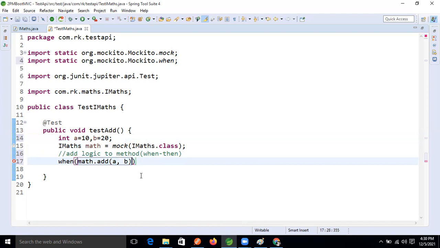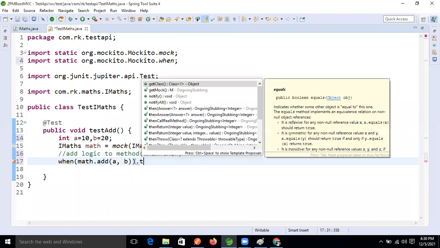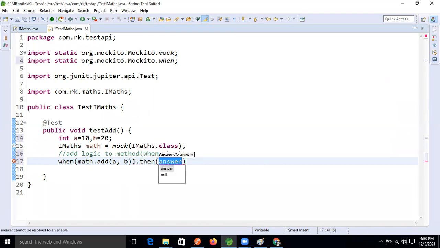Are people getting this much code, guys? Clear? Okay, when a and b, then return a plus b.